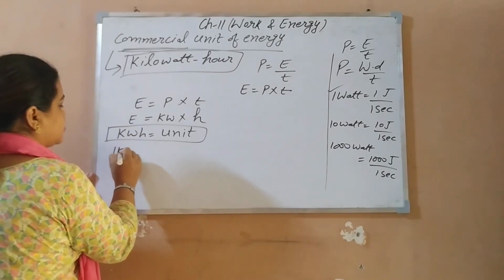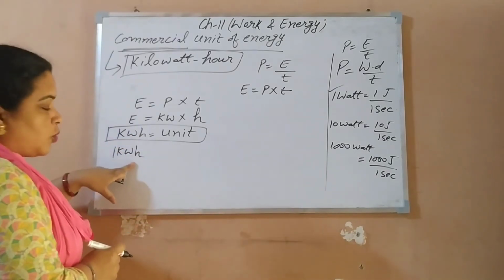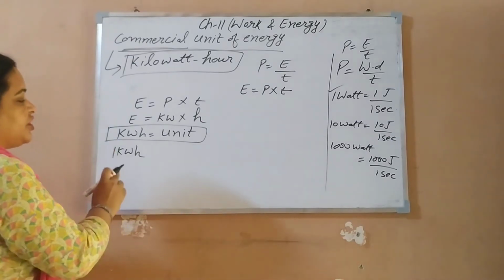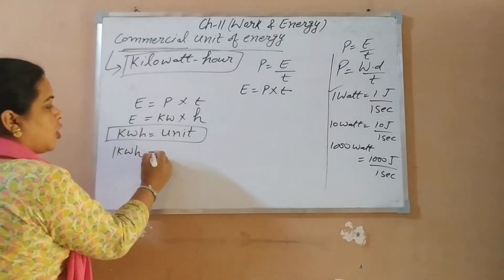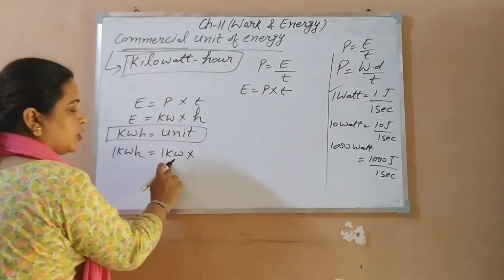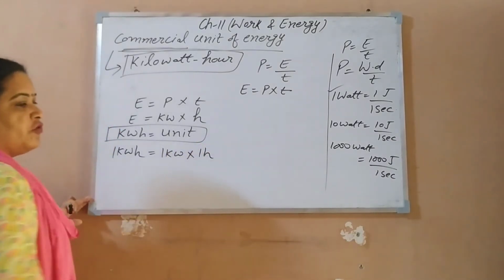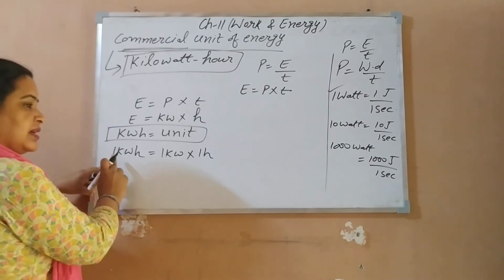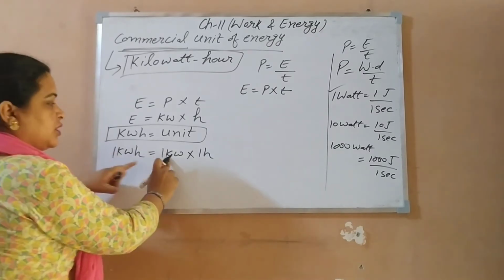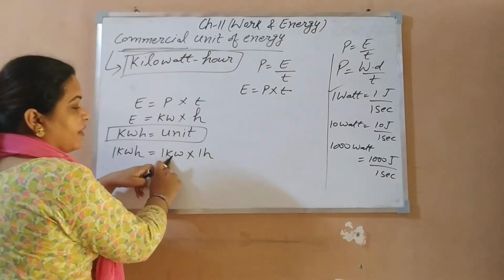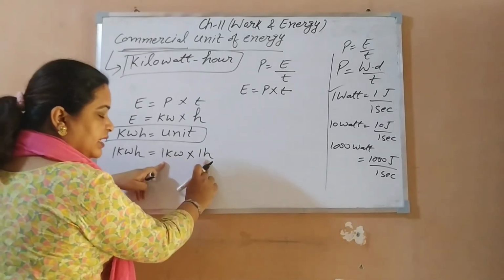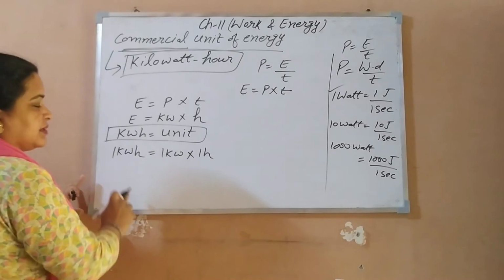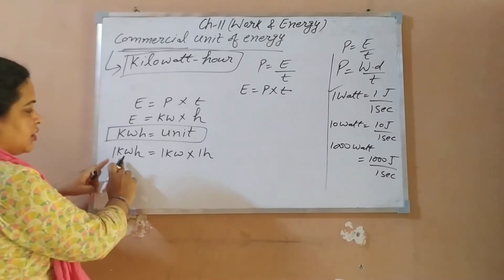What is the meaning of 1 kilowatt hour? 1 kilowatt hour is the energy consumed by a device of power 1 kilowatt when it is operated for 1 hour. This is the definition of kilowatt hour.